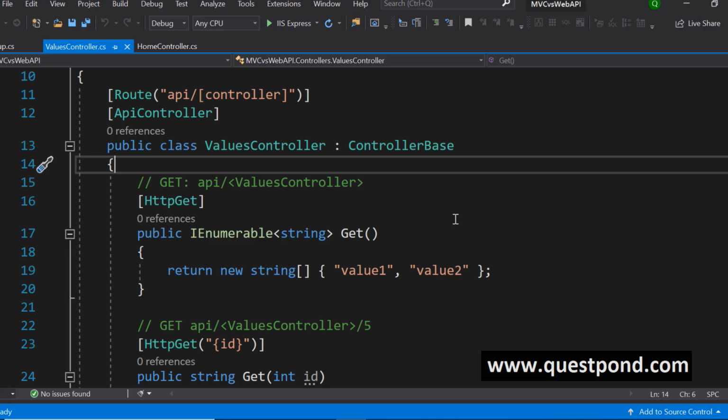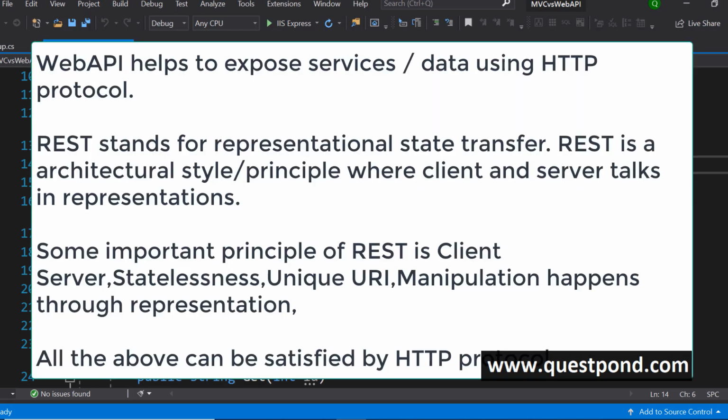So in the interview, what you can do is start by saying that Web API helps you to create REST HTTP services. In case the interviewer goes into REST, then try to explain in short how the protocol talks, how the principles talk in terms of representation, the statelessness, the unique URL, self-descriptive messages, and so on. Keep it short and sweet, not like the long story which I've told in the last 10 minutes, that can really take the interview into something else, right?